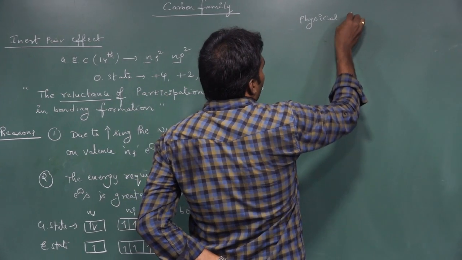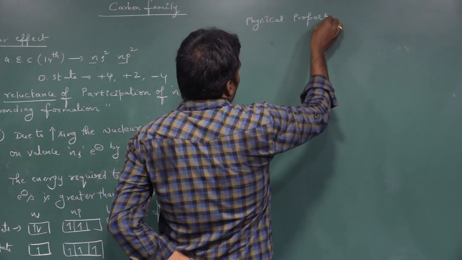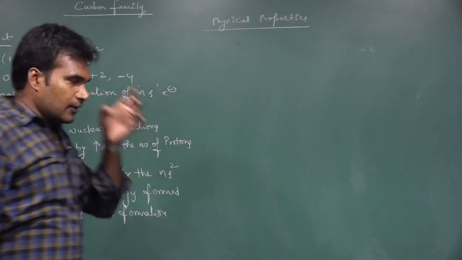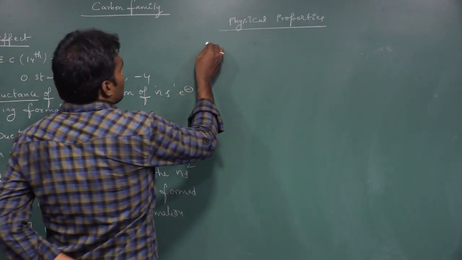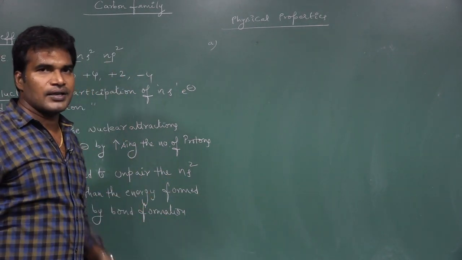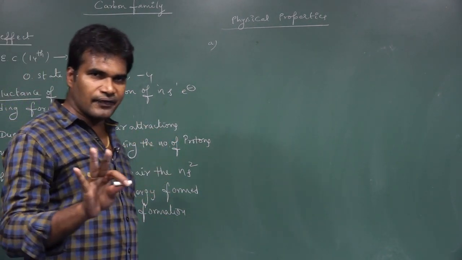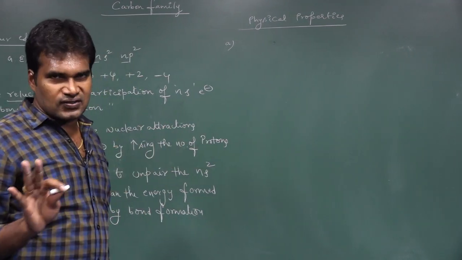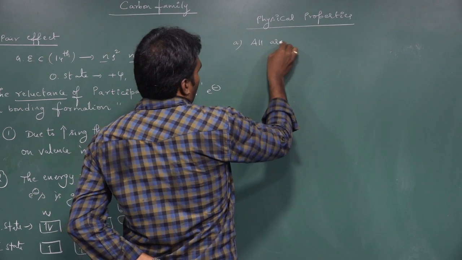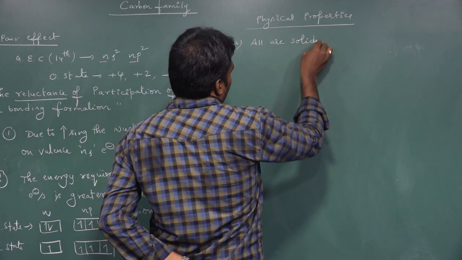Some physical properties of the carbon family. In these physical properties, if you see, all the elements of this carbon family are solids. There is no liquid, there is no gaseous element. So all are solids only.